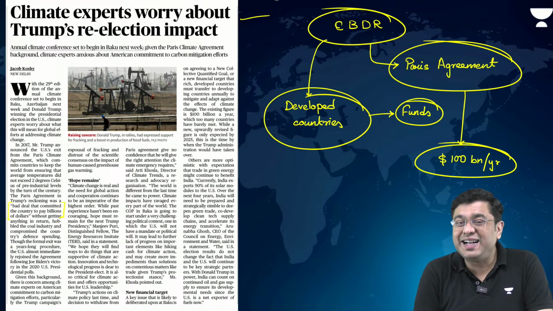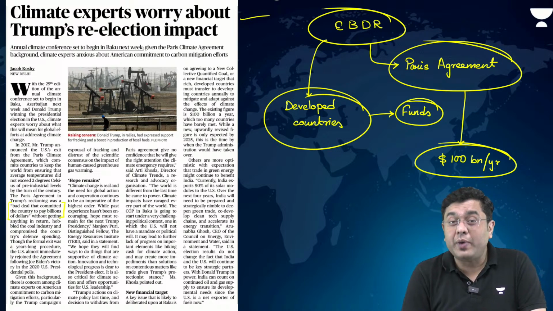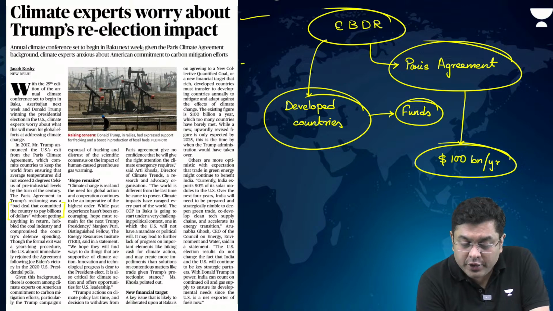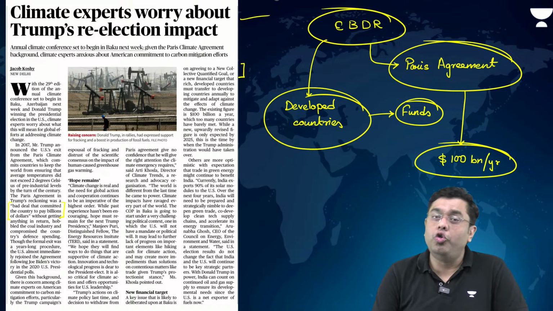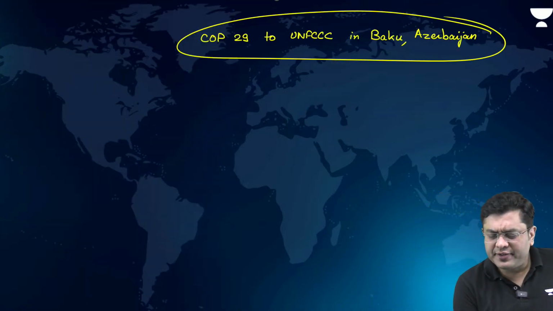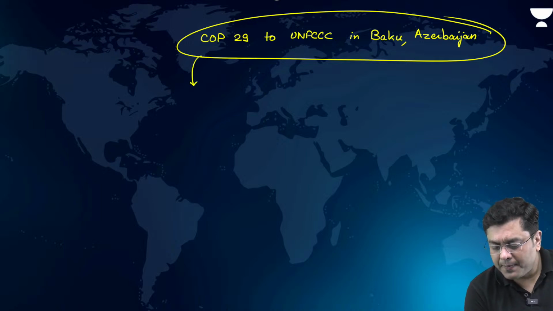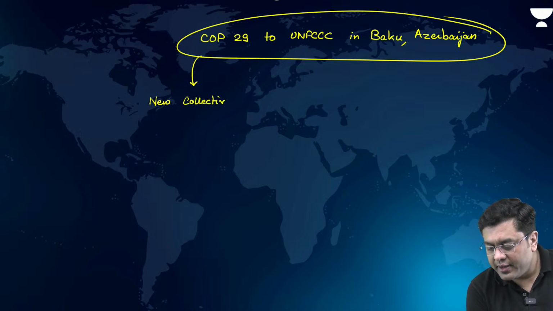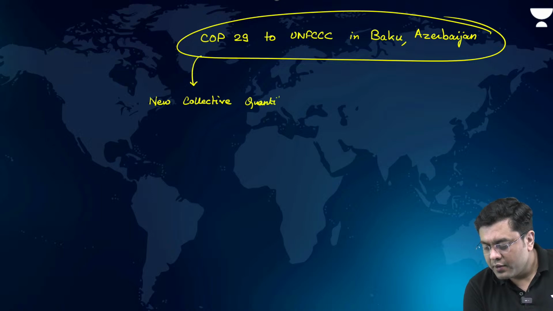Now, one of the agendas of the Conference of Parties 29 was to set up a new collective quantified goal, right? Or a kind of a simple new financial target. The new collective quantified goal.